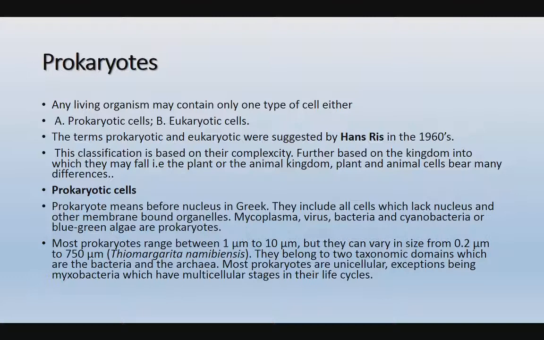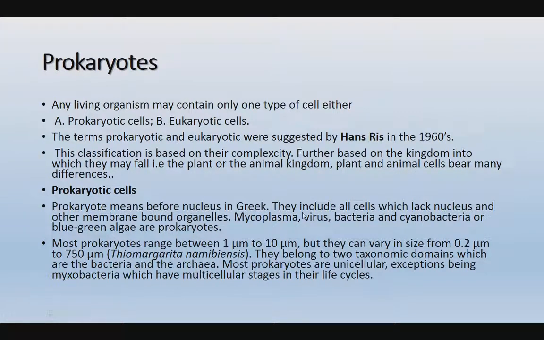Any living organism may contain only one type of cell, that is either a prokaryotic cell or a eukaryotic cell. The terms prokaryotic and eukaryotic were suggested by the scientist Hans Ris in 1960. This classification is based on their complexity, and further on the kingdom into which they fall. Plant and animal cells bear many differences. Here we can see the typical structure of the prokaryote.